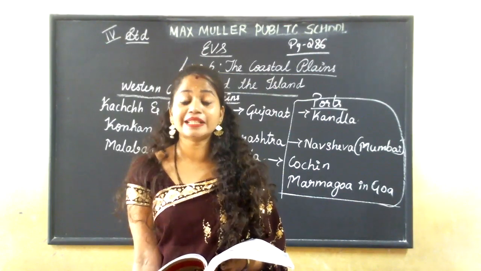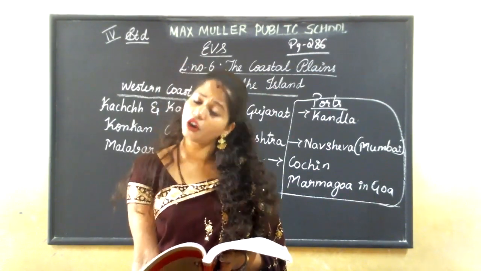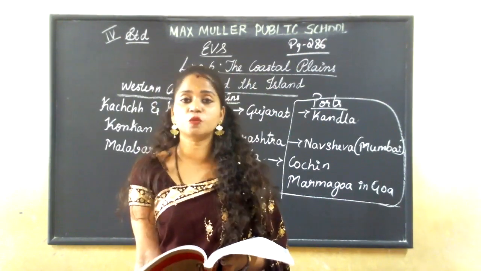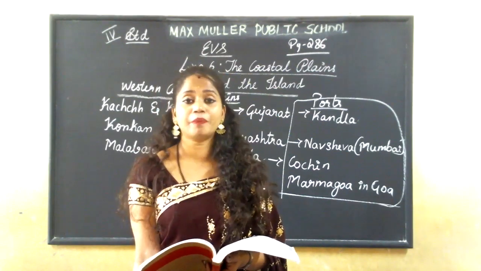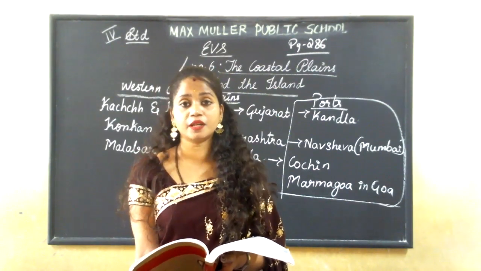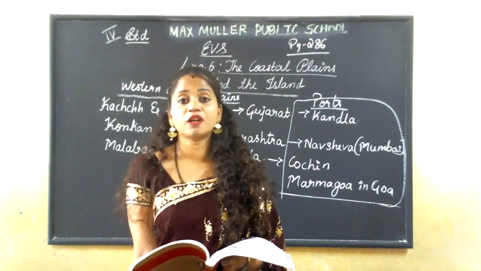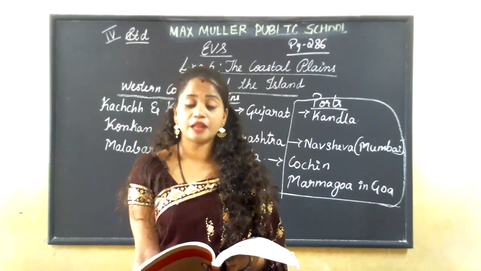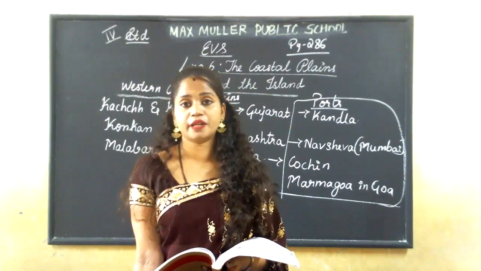Understood? It gets heavy rainfall and the place is also very hot and humid. So the place will be a little bit moist, and because of that moisture, the place is suitable for cultivation. What are the crops grown here? Rice, coconut, cashew nut and groundnut.